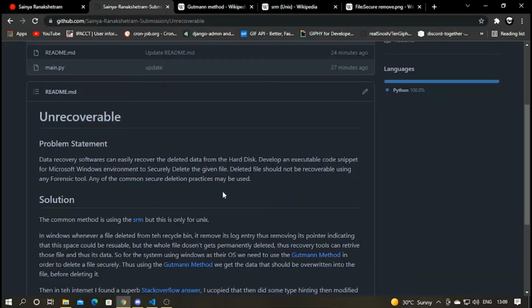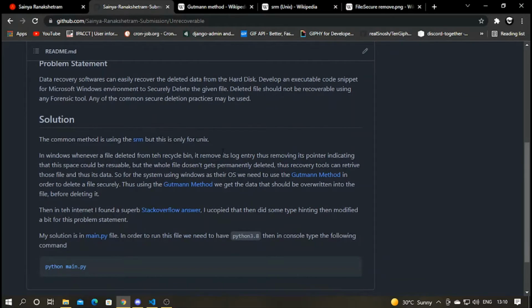So the file size remains the same on the hard disk and it would clog the hard disk. Using the Gutman method, it actually overwrites the file and saves more space. Oh sorry, here is a typo. It would actually be THE.